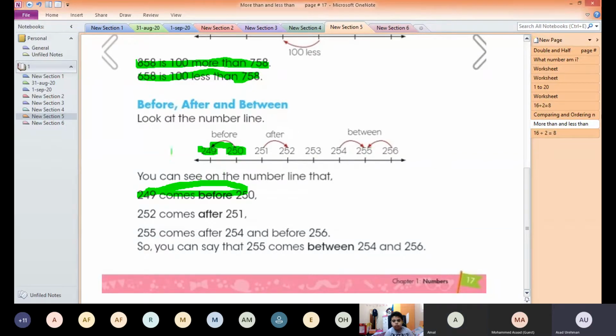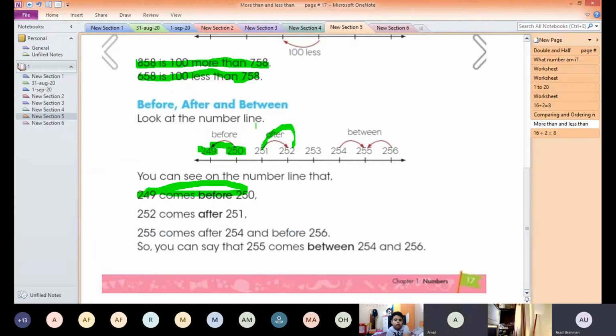But here we are looking at what number comes after 251. So I will check forward here. After 251, what comes? It's 252. I will check one number ahead. For before I will check back, and for after I will check forward.